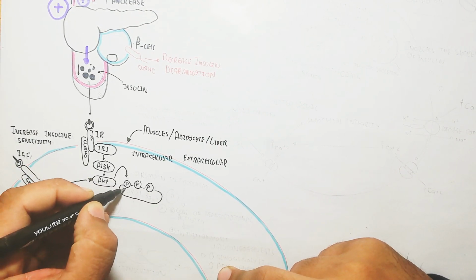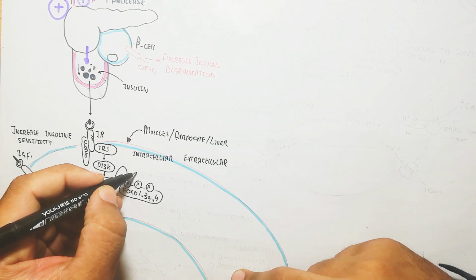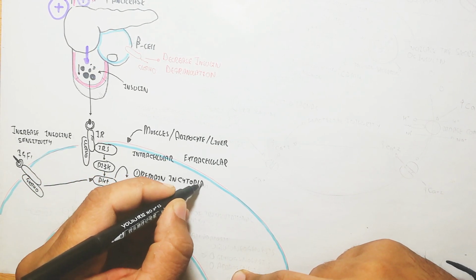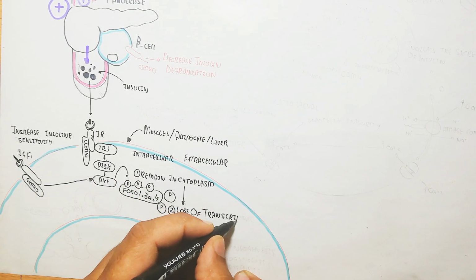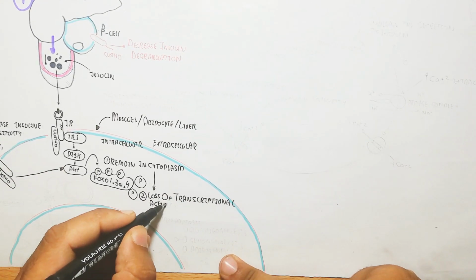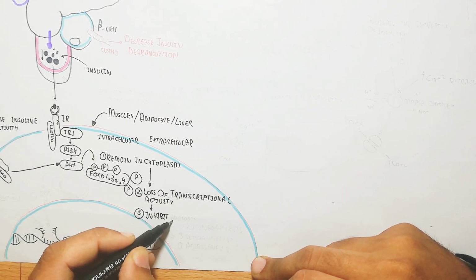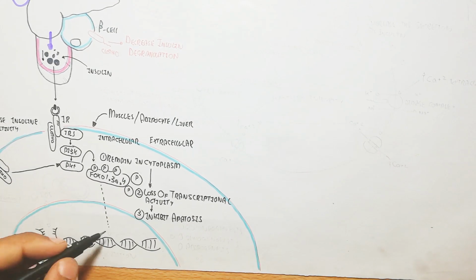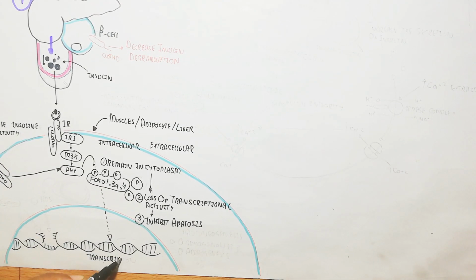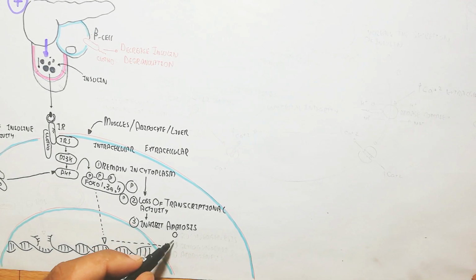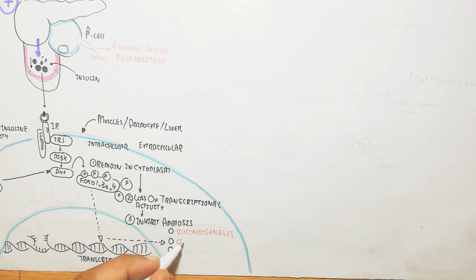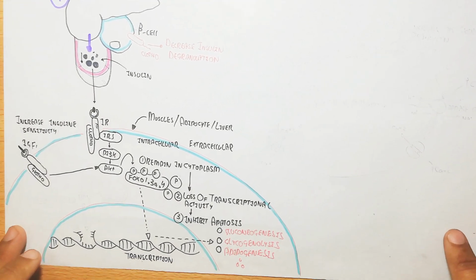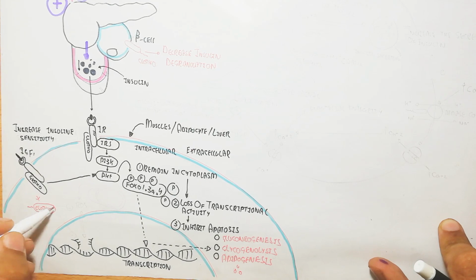Via Klotho's help, the FOXO1, 3A and 4 proteins remain in the cytoplasm. When they remain in the cytoplasm, number one, there is a loss of transcriptional activity because they will not enter the nucleus, and number two, apoptosis is inhibited. In this way the cell will survive. While in reality FOXO would enter the DNA and transcribe the enzymes for gluconeogenesis and glycogenolysis, and adipogenesis, but remember, Klotho basically inhibits those things.